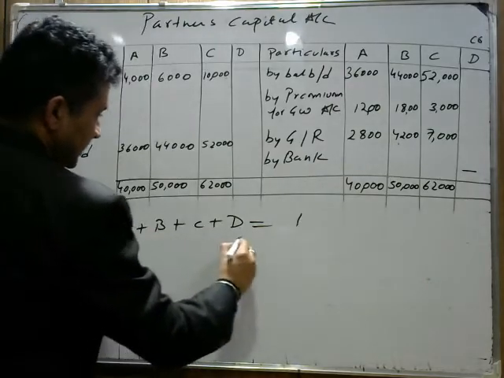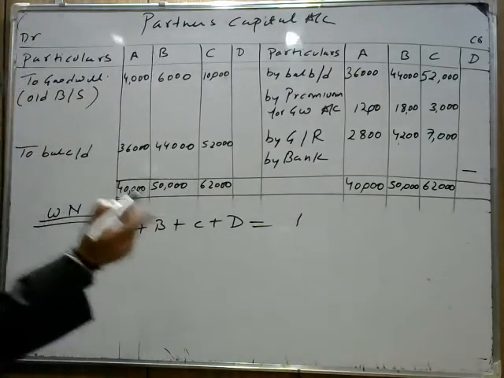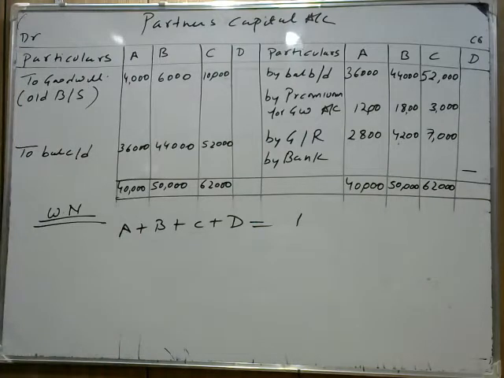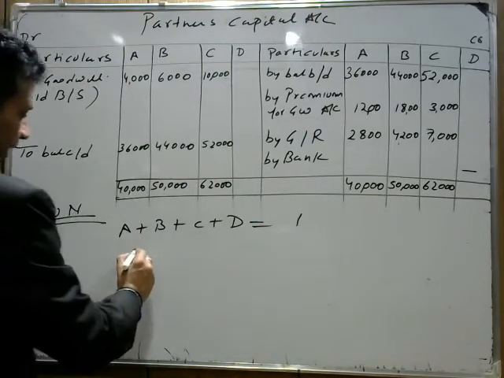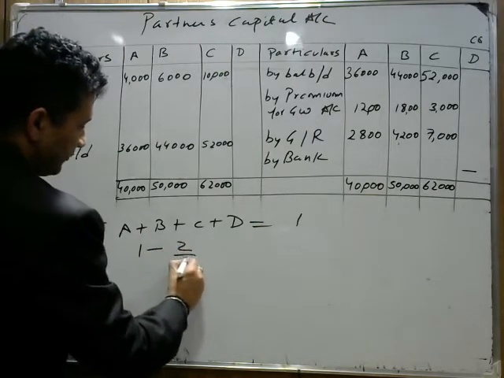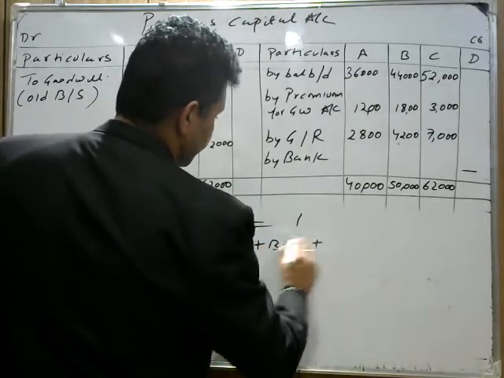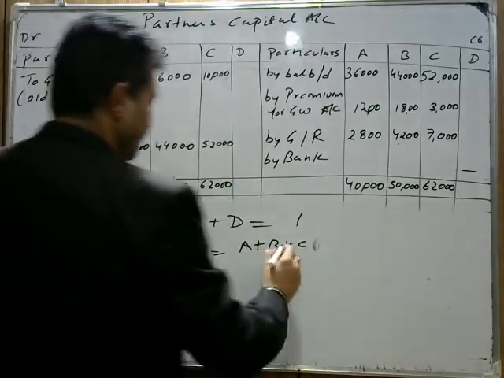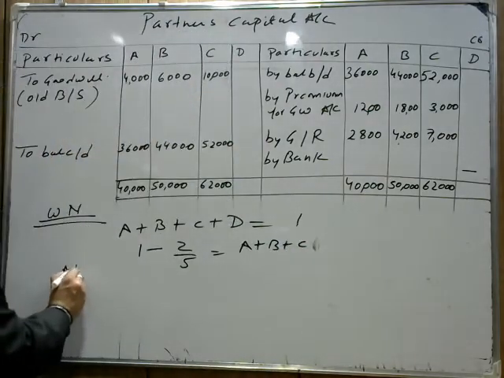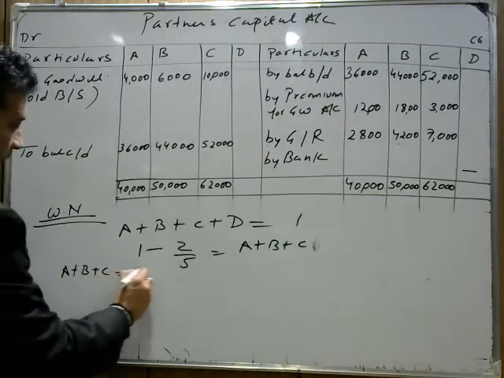D's share is given 2/5. So 1 minus 2/5, we get the share of A plus B plus C, which is coming 3/5.